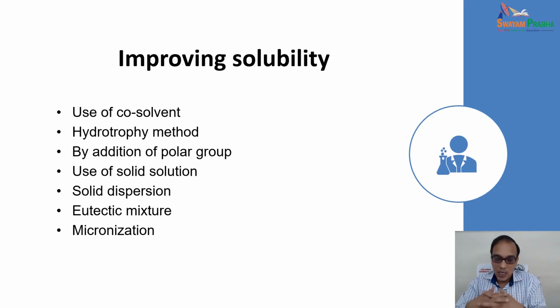So solid dispersions are very good and very simple to prepare for improving the solubility. Eutectic mixtures are there when two components are put together, their melting point is reduced, the mixture's melting point is less, so eutectic mixtures are also an approach.